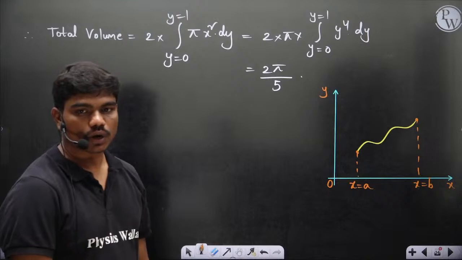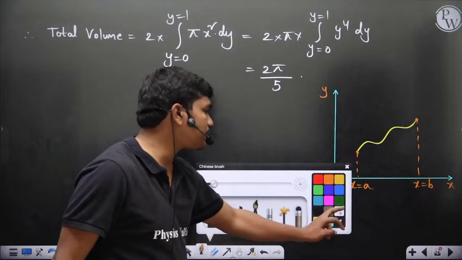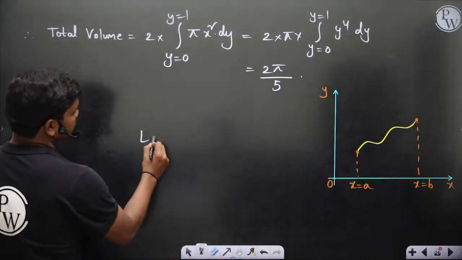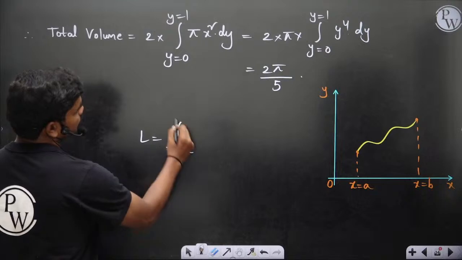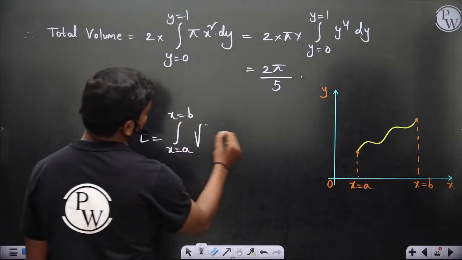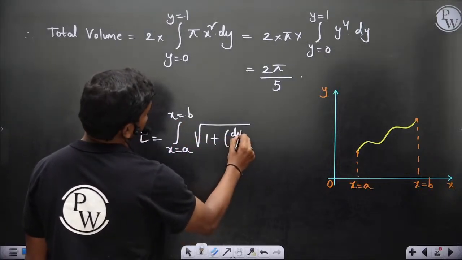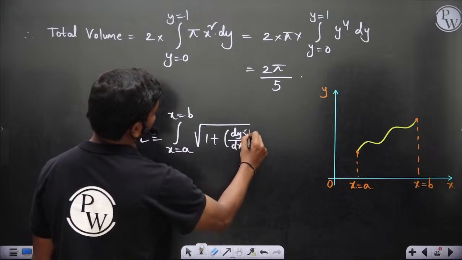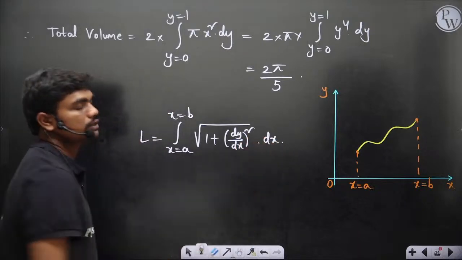Okay, so the first answer I gave them is that the length is equal to integral a to b of square root of 1 plus dy by dx whole square dx. This is what I gave them.